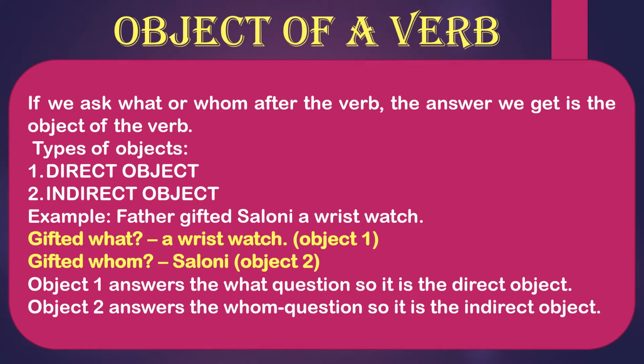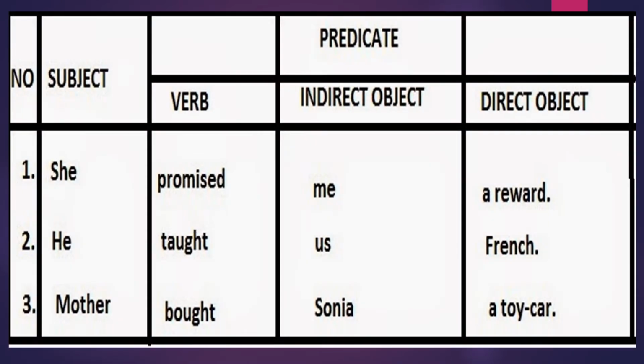So this is very important to keep in mind, bacha, what is the direct and what is the indirect object. Okay. After the objects, just look at these sentences. The subject is given over here, the predicate part is here, and in the predicate part, we will learn about the verb, direct and indirect object.